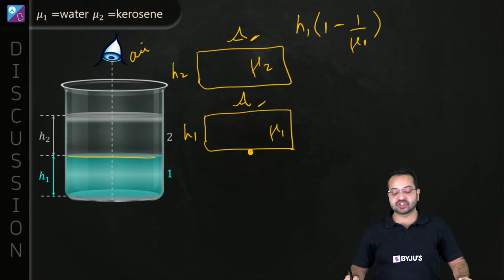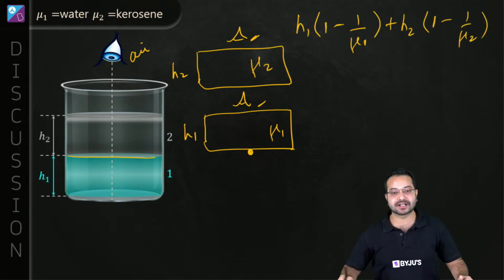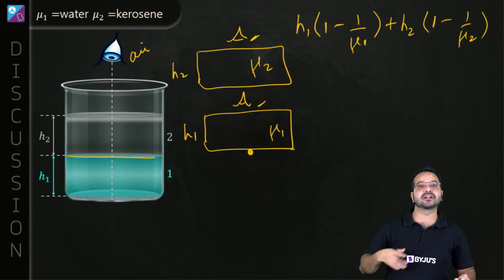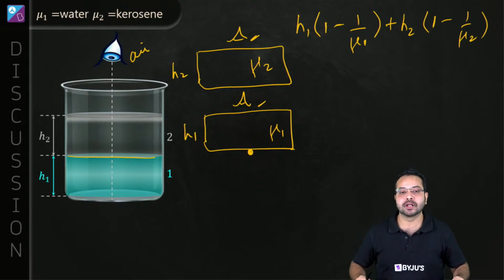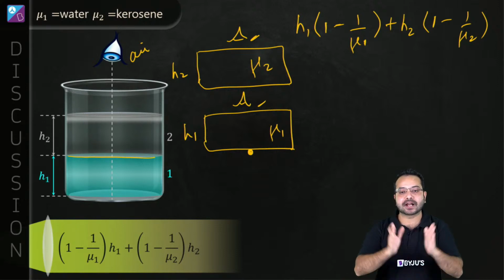And what is the shift due to the other liquid? It is h2 into 1 minus 1 upon mu2. I have simply calculated the shifts due to these individual media, and that is going to give me the net shift. Clear? Are we clear over here?